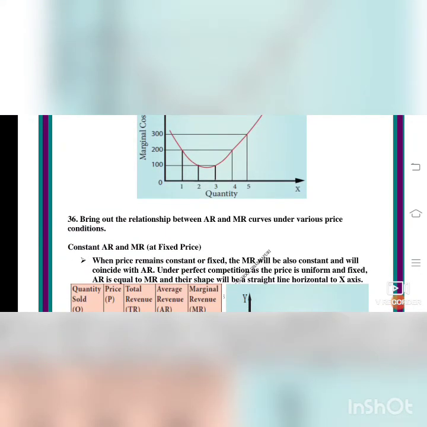Lastly we will see about the relationship between AR and MR curves. AR means average revenue. First we saw about the cost. Cost means the expenses. Now we are going to see about the revenues. AR and MR curves under various price conditions. So what is AR and MR? Average revenue and marginal revenue at fixed price. So constant AR and MR at fixed price.